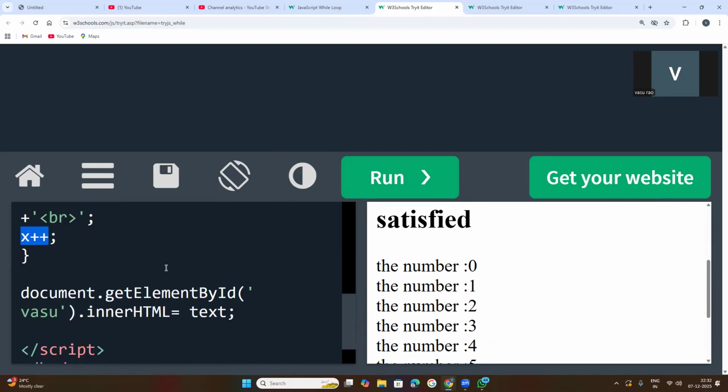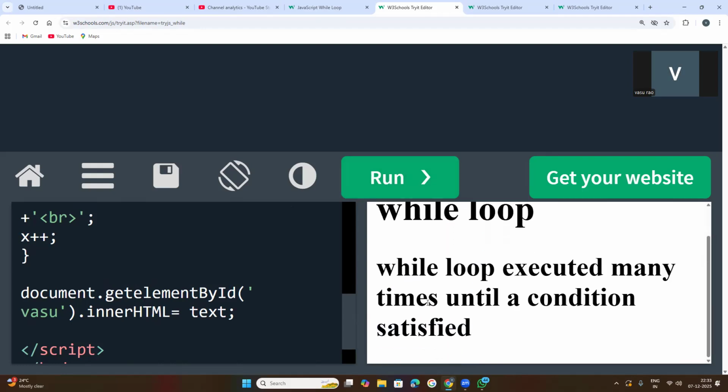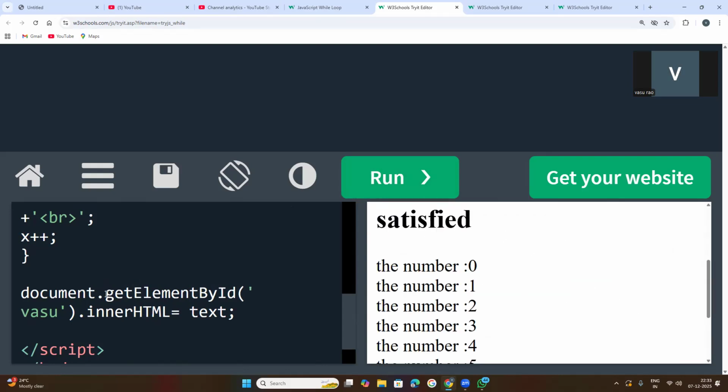Like that, document.getElementById is a predefined method, so you need to write it as it is. If you keep any small letter in getElement, you will not get anything here, because this is a predefined method, so you need to write the getElementById method as it is.